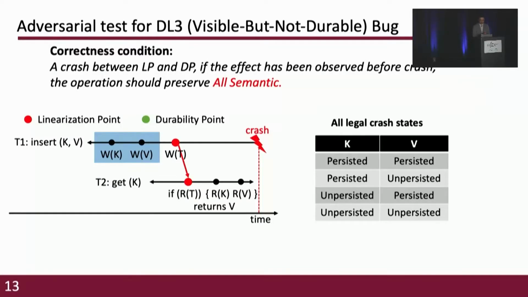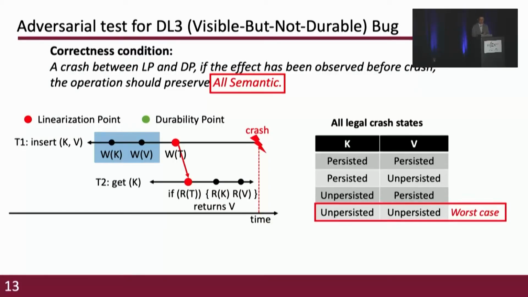Because the correctness condition is to preserve all semantics, which means every store is persisted, adversarially, the worst case is that every store is not persisted. In this example, the worst case is that both key and value are not persisted. If there is a DL3 bug, the worst case will trigger it. And the DL3 bug is called the visible but not durable bug because the effect of the operation is visible before the crash but not durable after the crash.